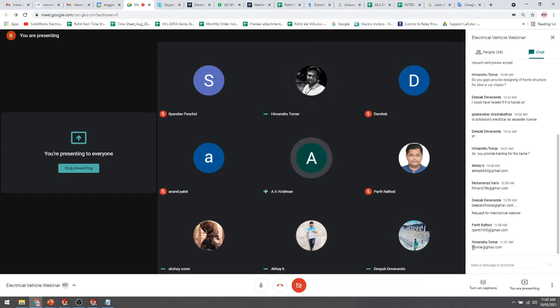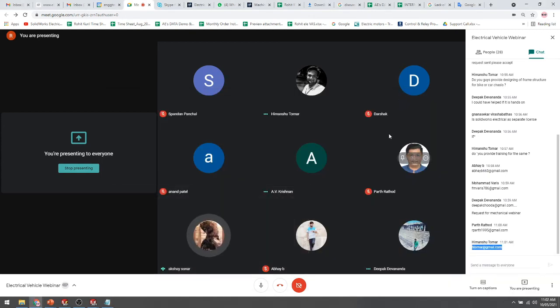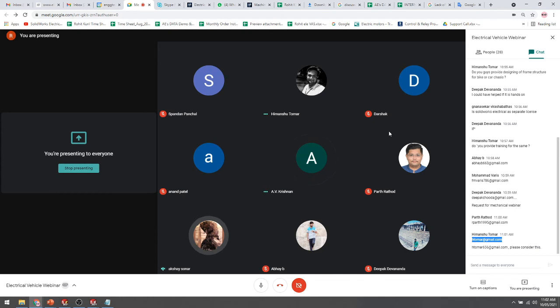Okay. Thank you. So does anyone have any clarifications? Sir, I have one doubt. Yeah, tell me. Can you use this same mechanism diagram for a bike? Means if we want to make a bike design, can we use this electrical diagram? Hello, sir. Can we use this type of diagram if we want to make an electrical bike design?